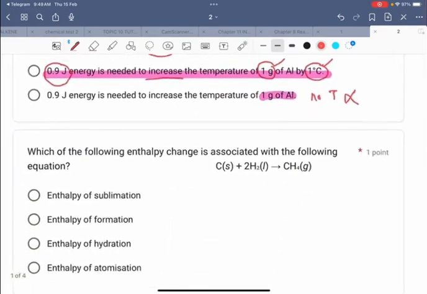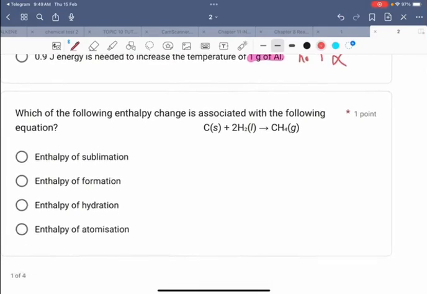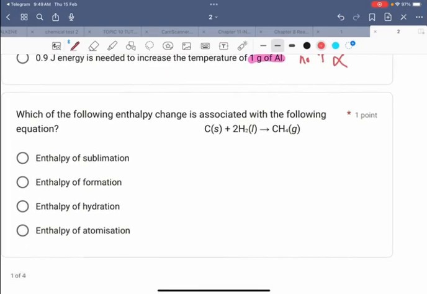So we go to the next question. Which of the following enthalpy changes is associated with the following equation? According to the equation, this is an element, carbon, reacting with an element, hydrogen, to produce CH4.